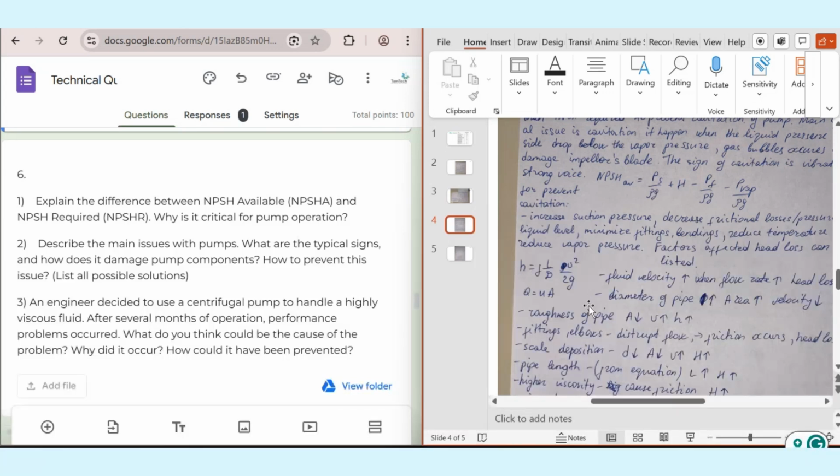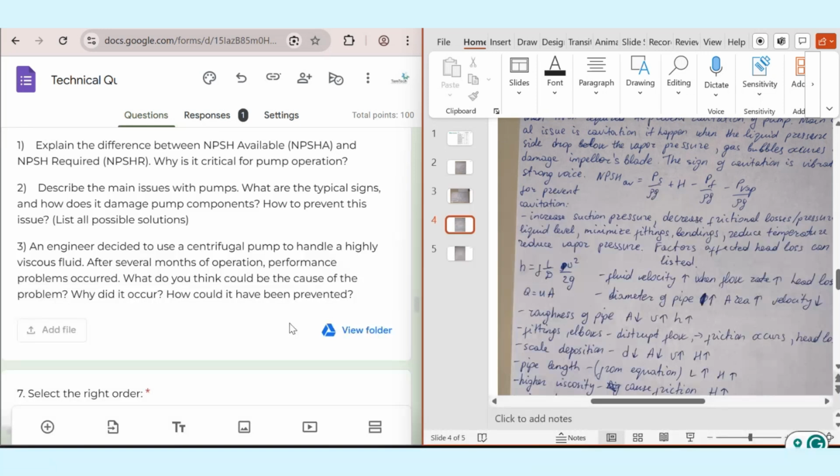Third one is roughness of the pipe, also corrosion and scale. They also affect because, for example, if you have corrosion, it means that the diameter of the pipe will decrease. If the diameter of the pipe decreases, velocity will increase. That's why head loss will also, at the end, increase. Besides, viscosity of the liquid is also important, length of pipe, fittings, elbows, etc. Also straightness of the pipe. These all affect our PF at the end and NPSH available.